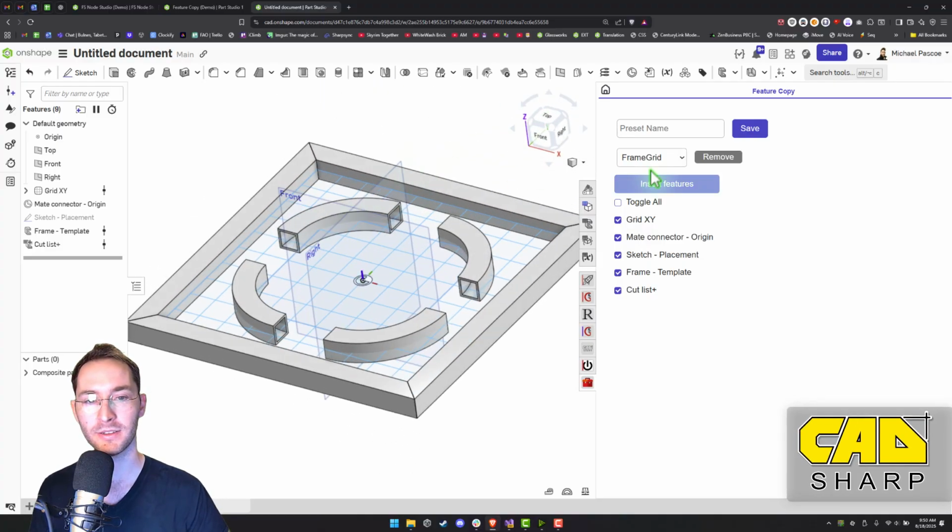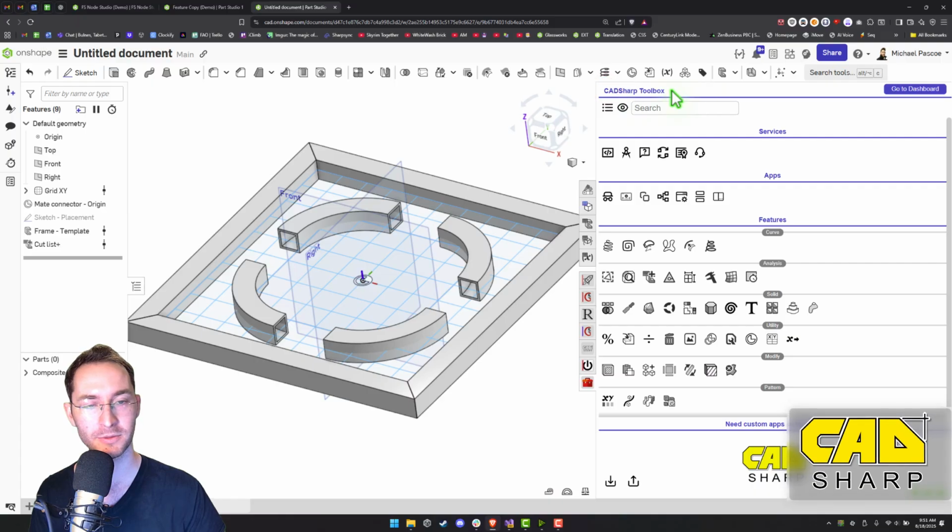So now you can quickly insert features from a drop-down selection. If you want to save these and back them up or move from browser to browser, then you can go to the CADSharp Toolbox Home and download your settings, and then you can upload them as well.